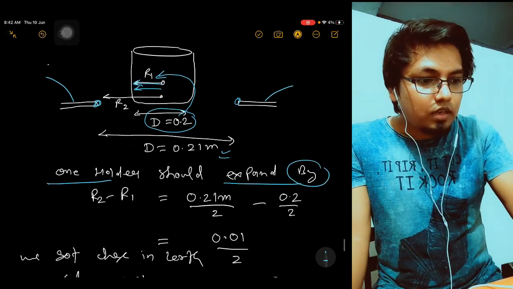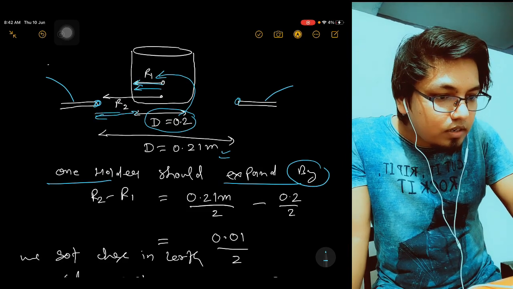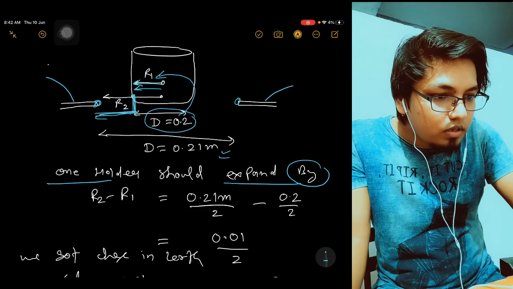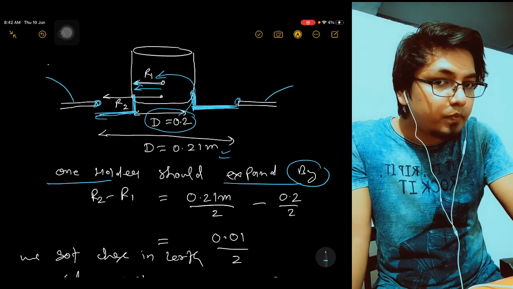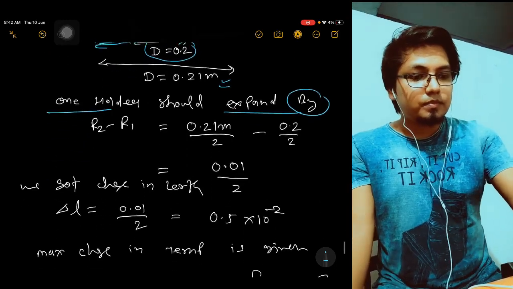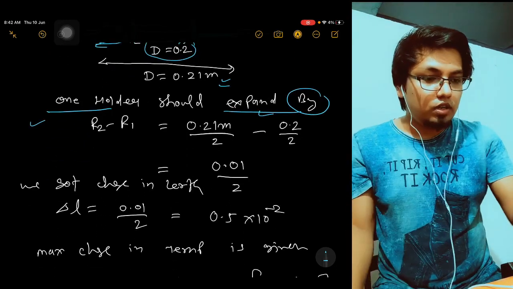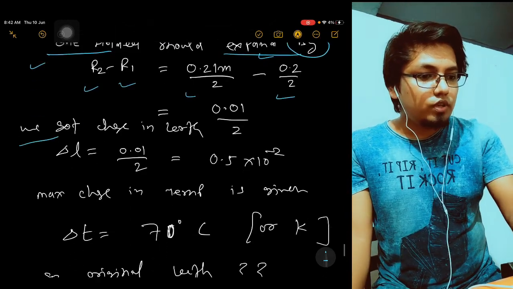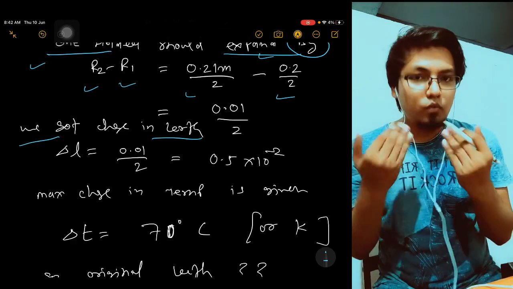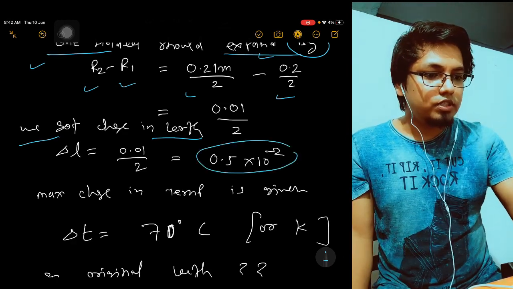The holder should increase only this much, so that this part will come and fit here, this will come and touch here. So one holder should expand by the radius difference, that's all. R2 minus R1, subtract, and we get the change in length. So this much change in length is required.